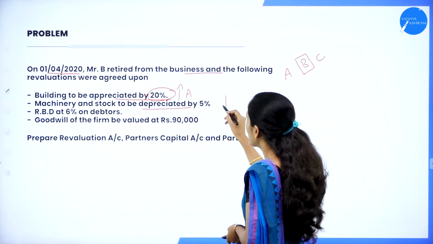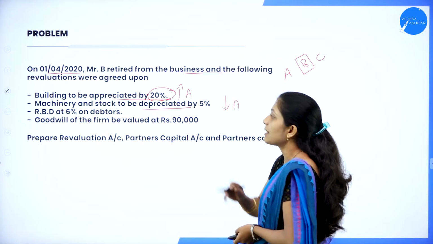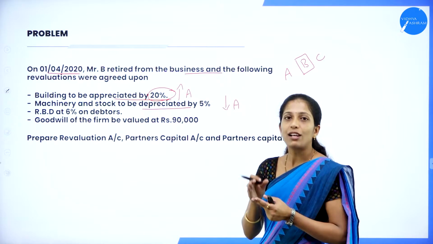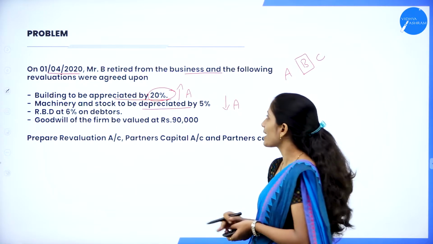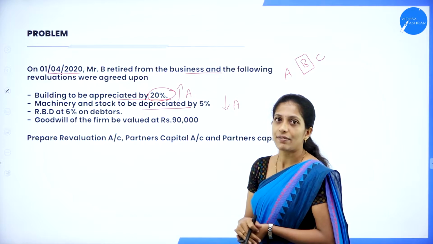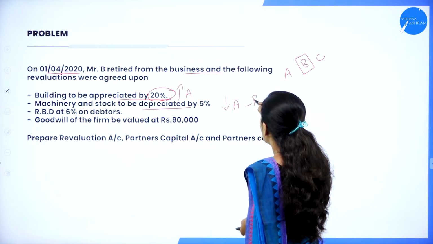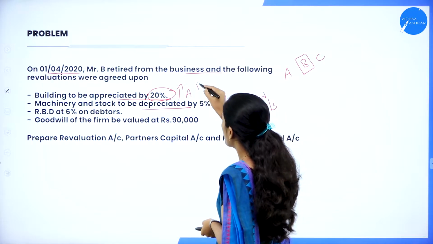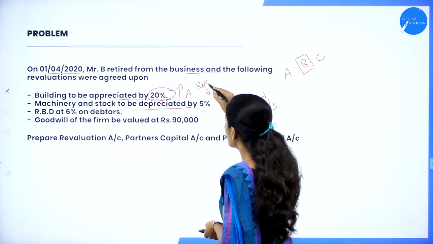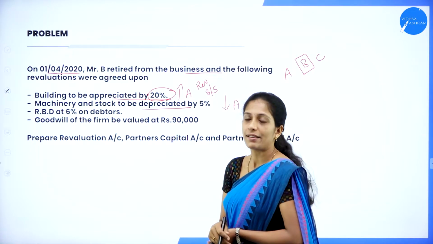Next, machinery and stock to be depreciated by 5%. So decrease in the value of asset. That is machinery and stock. The value of machinery and stock have decreased by 5%. So decrease in asset. So we'll record in revaluation account once and once we'll deduct in the balance sheet. So this adjustment also once in revaluation account and once we'll add in the balance sheet.